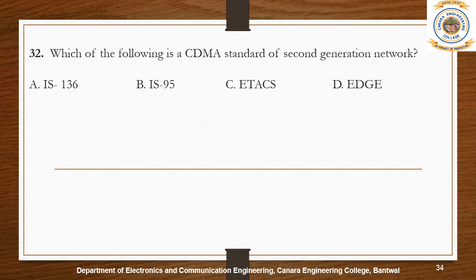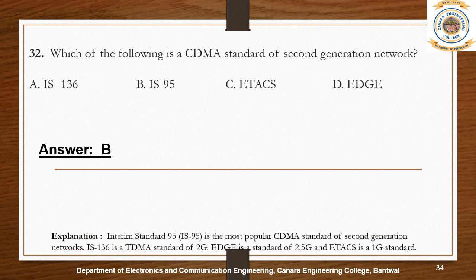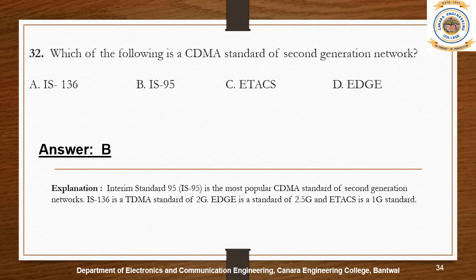IS-95 is the most popular CDMA standard of second-generation networks. It was developed by Qualcomm and later adopted as a standard by the Telecommunications Industry Association. The proprietary name for IS-95 is cdmaOne.